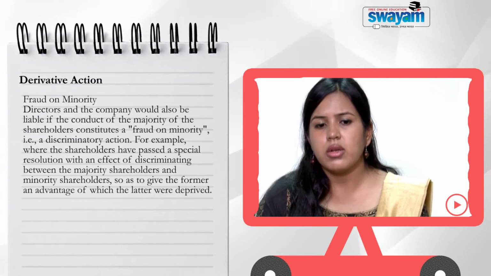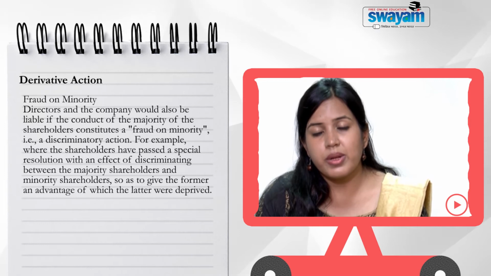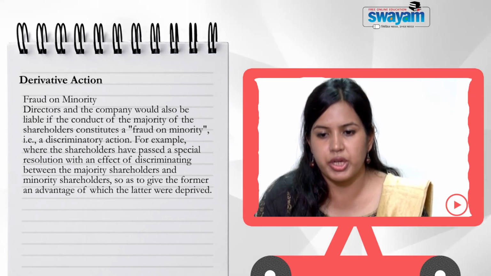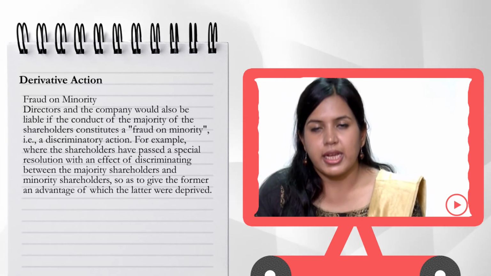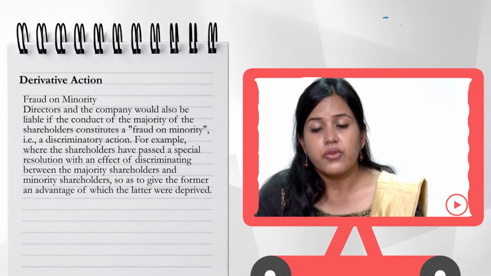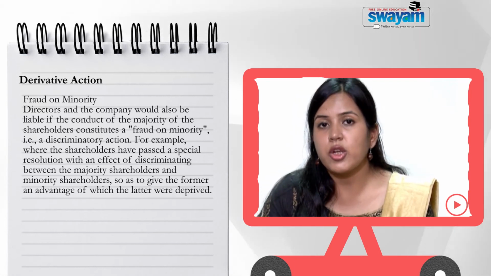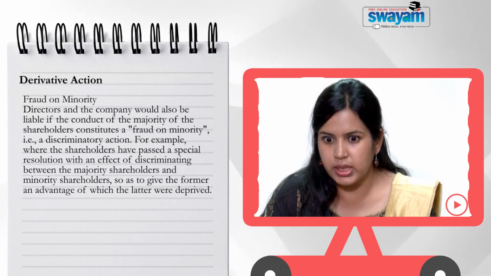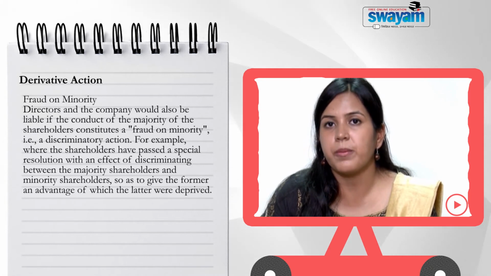Next is the fraud on minority. Directors and the company would also be liable if the conduct of the majority of the shareholders constitutes a fraud on the minority, that is a discriminatory action. For example, where the shareholders have passed a special resolution with an effect of discriminating between the majority shareholders and minority shareholders, so as to give the former an advantage of which the latter were deprived.